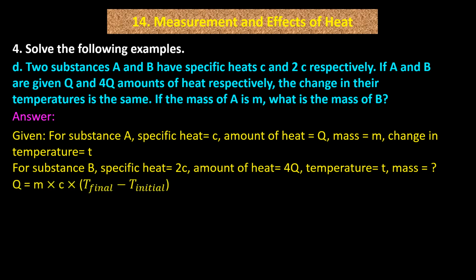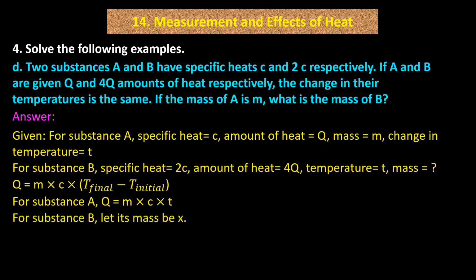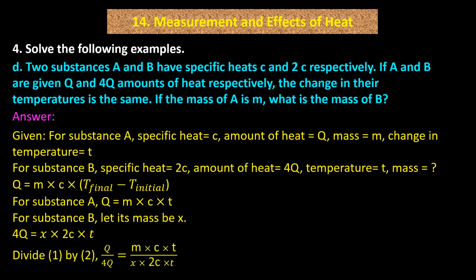Q equals M into C into bracket T final minus T initial bracket complete. For substance A, Q equals M into C into T. For substance B, let its mass be X. 4Q equals X into 2C into T. Divide 1 by 2.